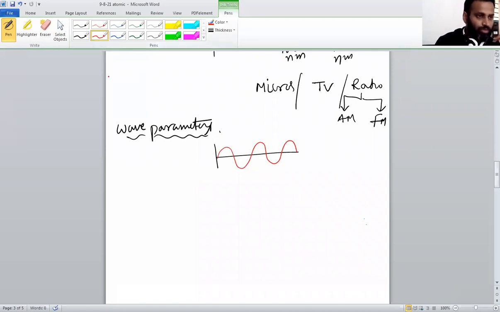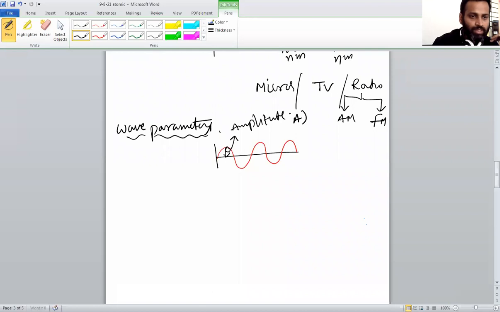When an electron creates a wave, it forms crests and troughs. This height of a crest or depth of a trough is called amplitude, or wave function.